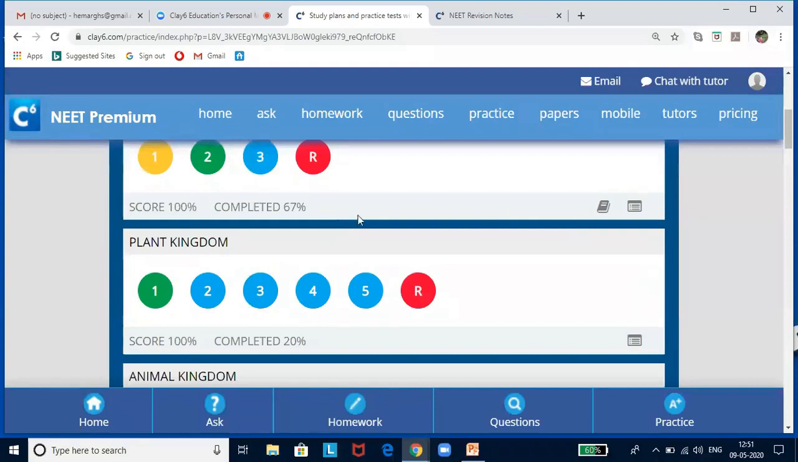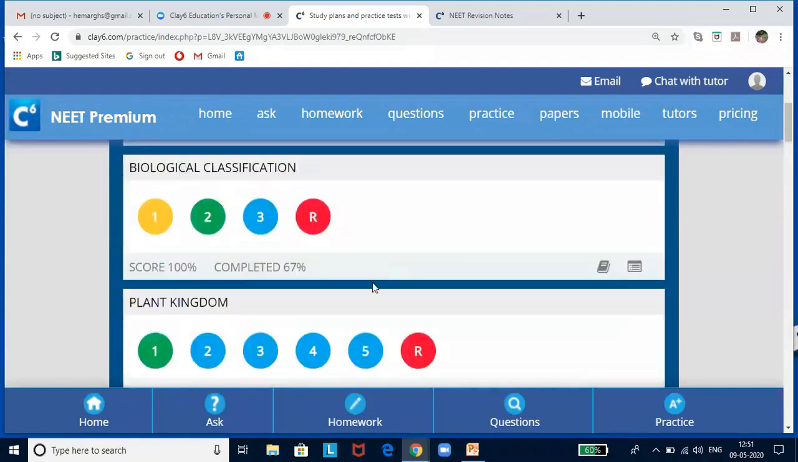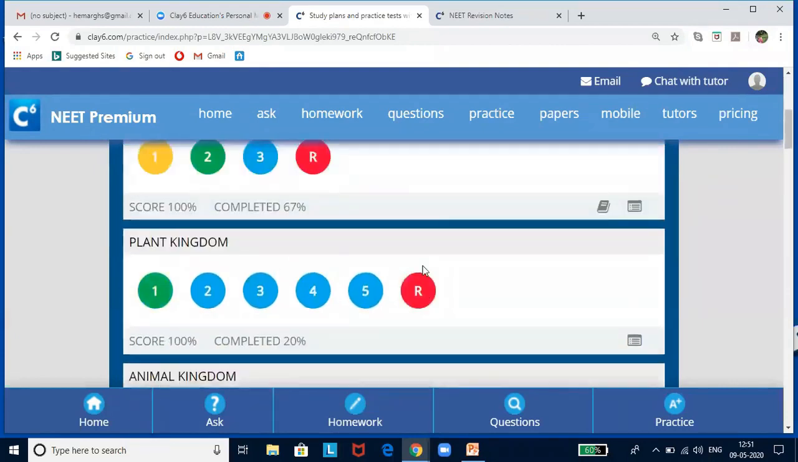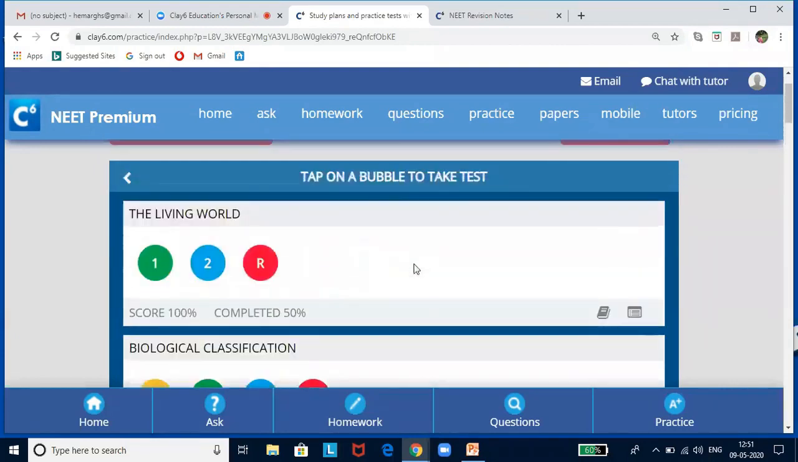So plant kingdom. So here, as I said, I'm going to talk to you about the different kinds of tests and what these bubbles mean. So you find all the kinds of colored bubbles here. So these are the different tests. And like this, you have for each chapter different tests which are graded depending upon the complexity. If the content is too confusing, or if the content you need to remember is a lot, then we will put in more tests to help you better.